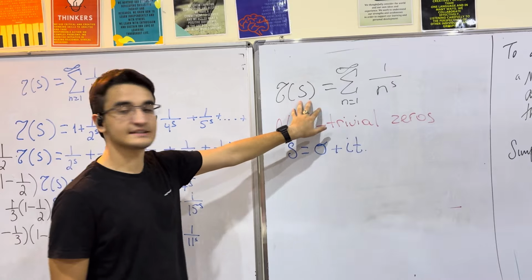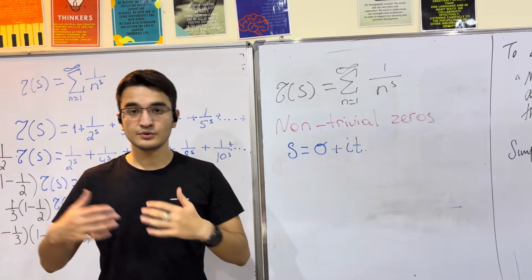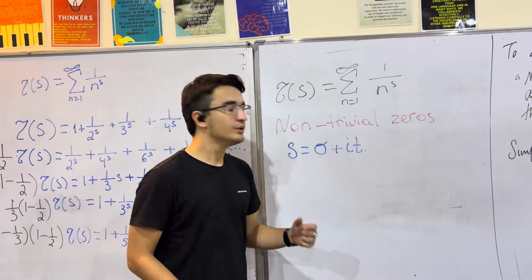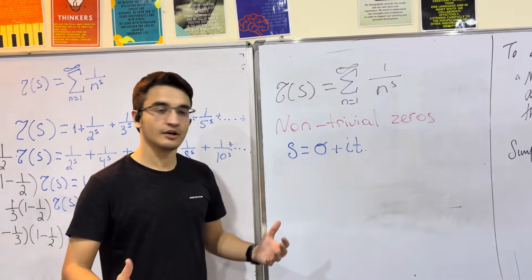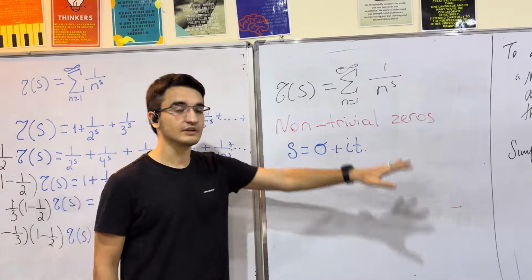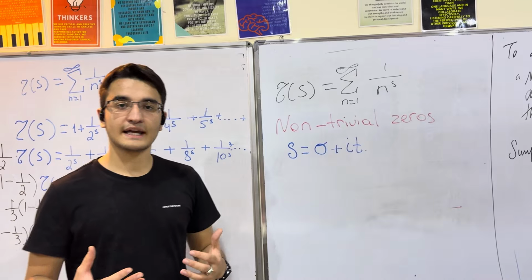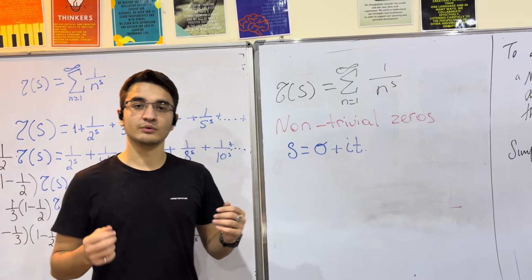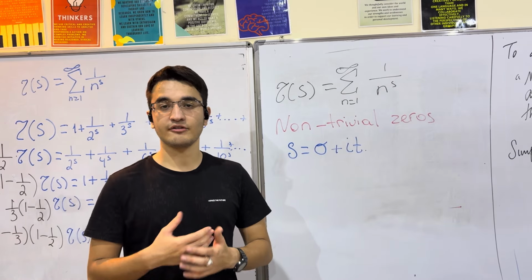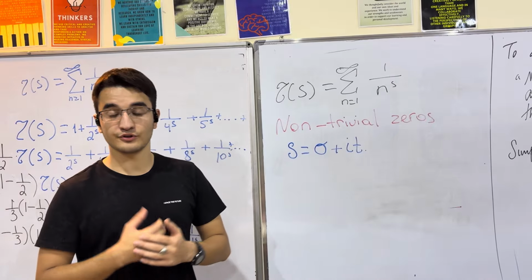Let us see how it also connects to the Riemann hypothesis. As we already saw, the Riemann zeta function equals the sum of 1 over n to the power of s, and as we discovered here, it is for s greater than 1. But in the Riemann hypothesis, in this case, we assume that s is a complex number, which I showed here. So in this case, we look at the non-trivial zeros. It's more complicated when we involve complex numbers, so we will delve into it in the next episodes, and we will see how other great mathematicians made an effort to solve the Riemann hypothesis, and how far we are now from solving this hypothesis.